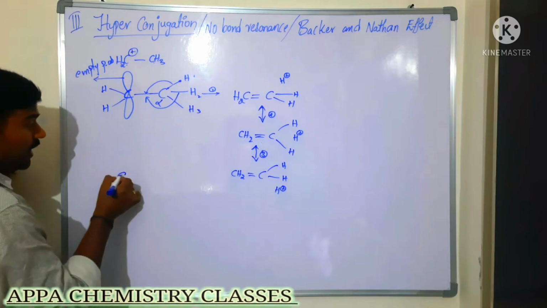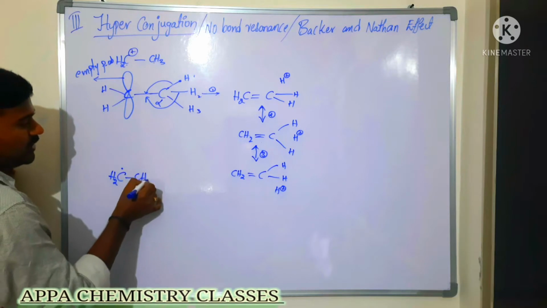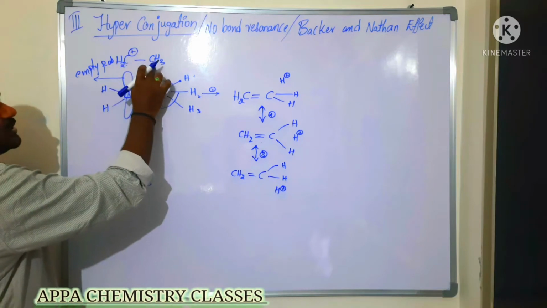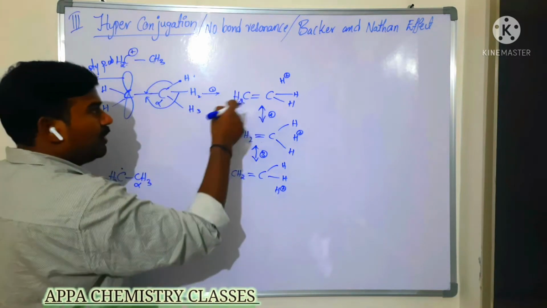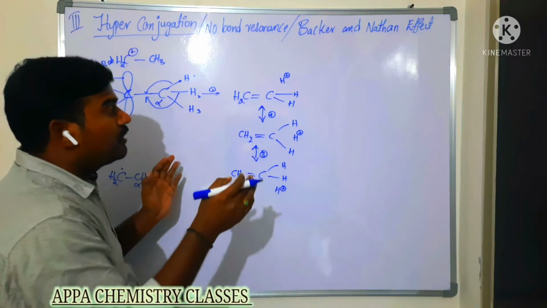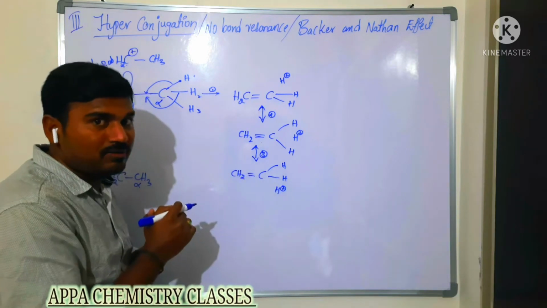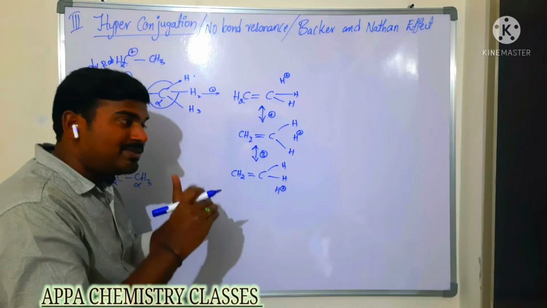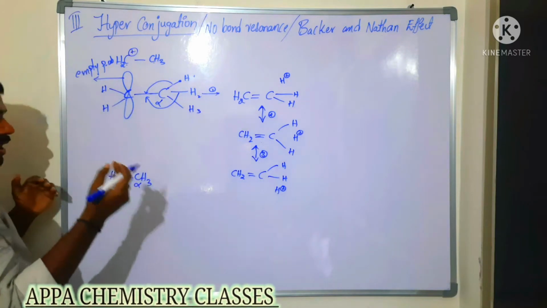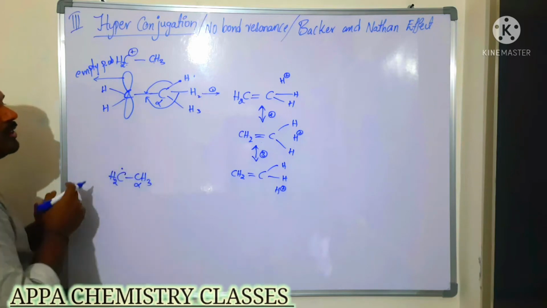If you are taking free radicals, say for example, a free radical CH2CH3, the adjacent carbon is called alpha carbon. Carbocation adjacent carbon is called alpha carbon. Double bonded carbon adjacent carbon is called alpha carbon. And whatever the functional group, carbonyl carbon adjacent carbon is called alpha carbon. Alcohol bonded carbon adjacent carbon is also called alpha carbon. So if the alpha carbon contains at least one hydrogen, it will be involved in the overlapping.